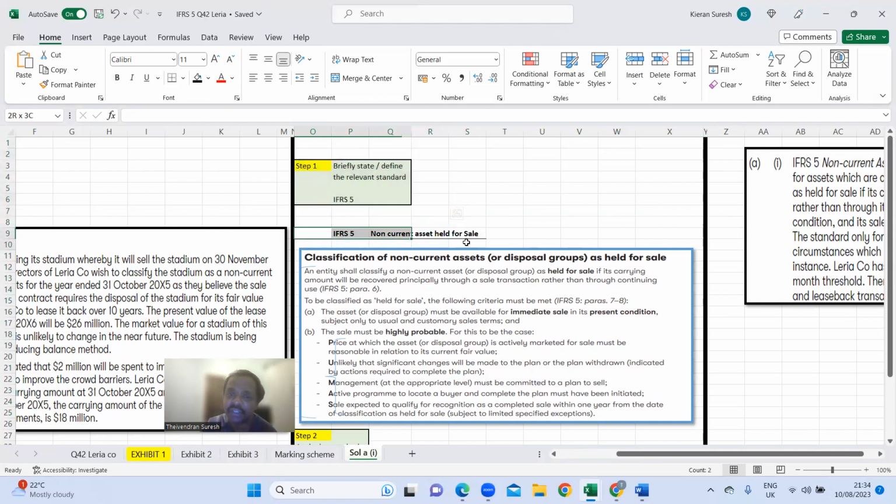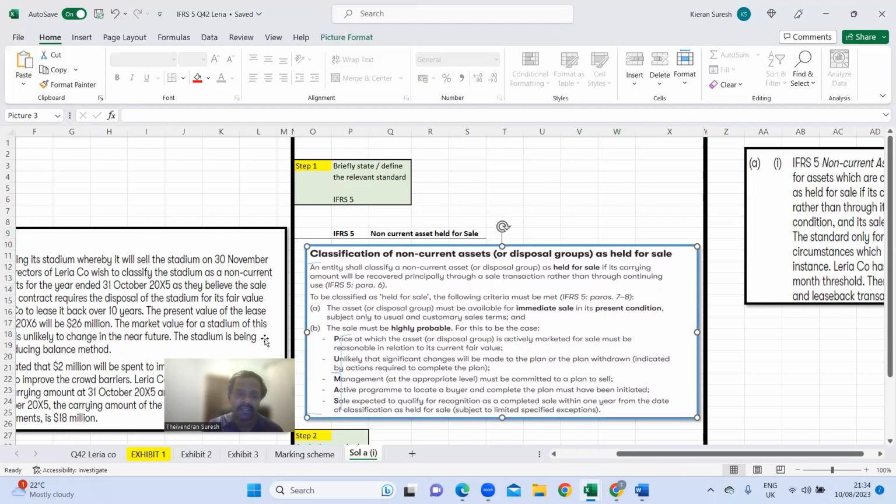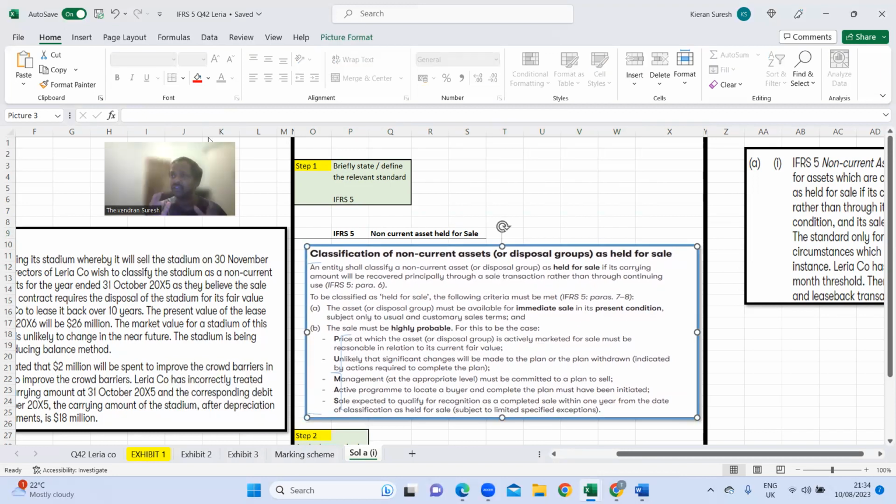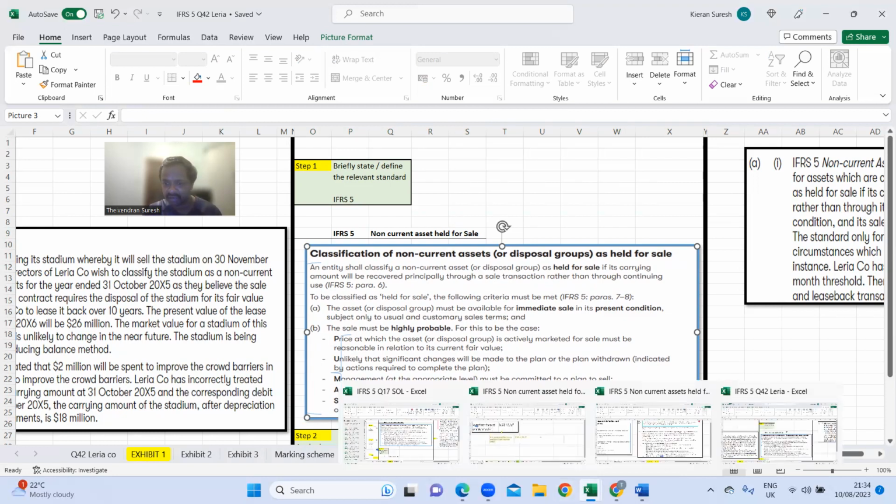You just need to make sure that you write the subheadings and highlight them. These are professional skills marks, and you can even write the company name within brackets, then the marker would know which company you're dealing with. Then you simply write that we are dealing with non-current assets. So what do non-current assets mean? When we have an asset in our business, by declaring an asset, the intention is that I make use of it. I make use of IFRS 5 if anyone has missed it.